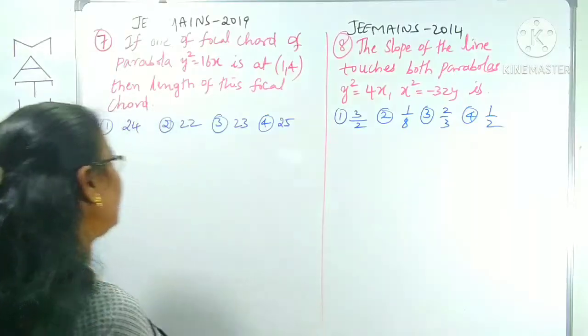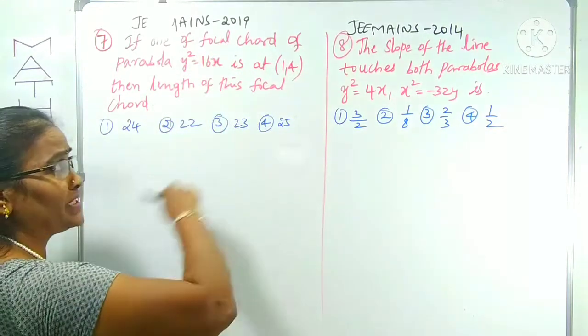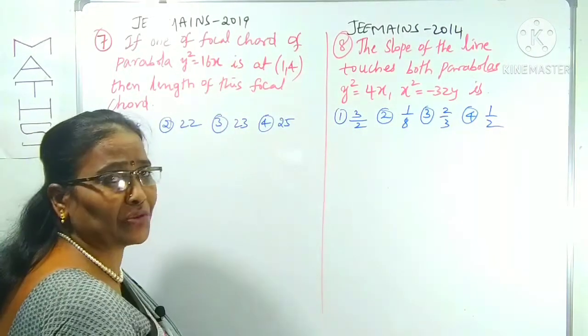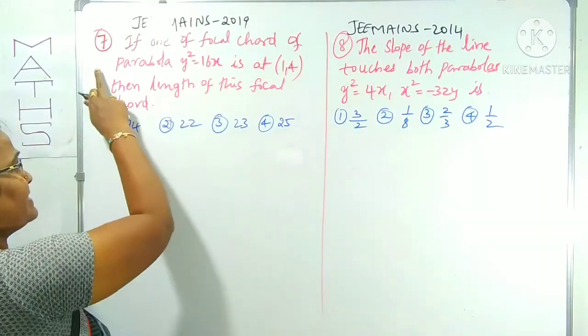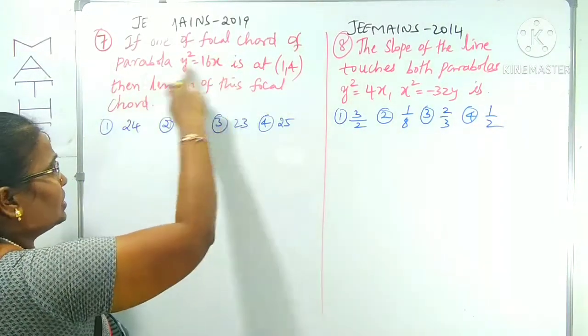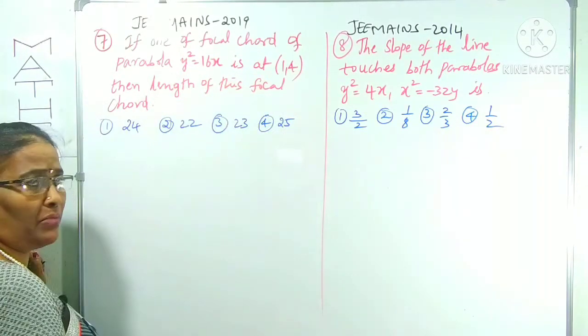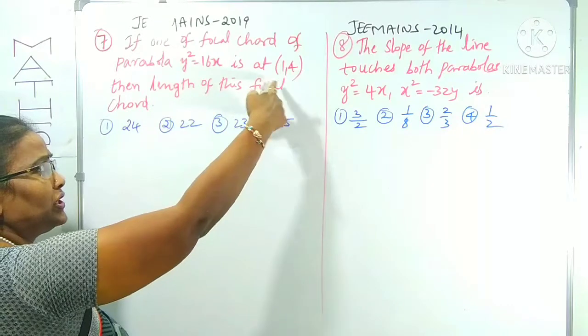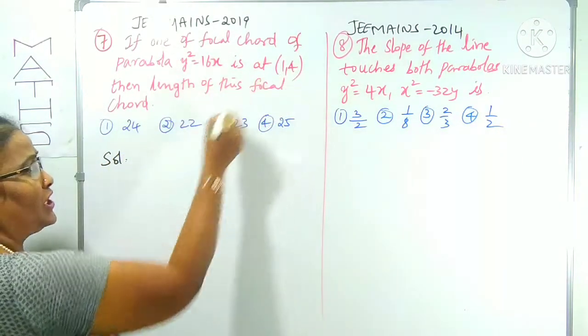Right? Questions number 7 and 8 are given. This is JEE Mains 2019, and that is JEE Mains 2014. Both are very simple questions. What is question number 7? If one of the focal chords of the parabola y square is equal to 16x is at 1, 4. One of the focal chords of the parabola is at the point 1, 4.